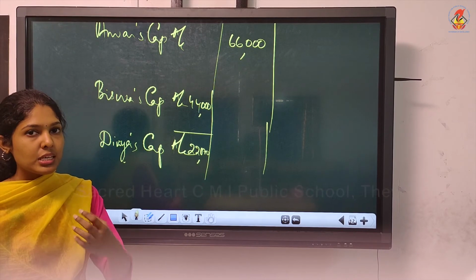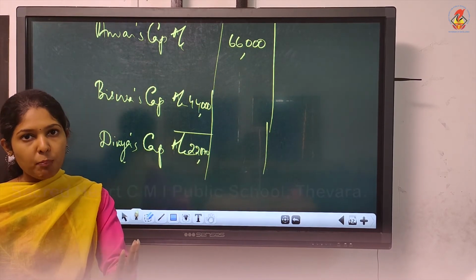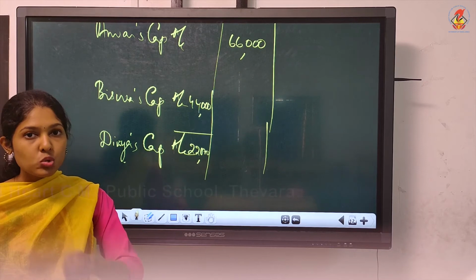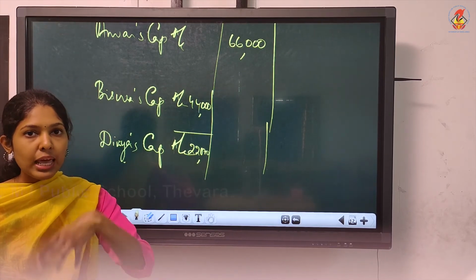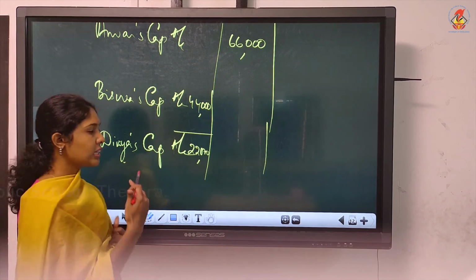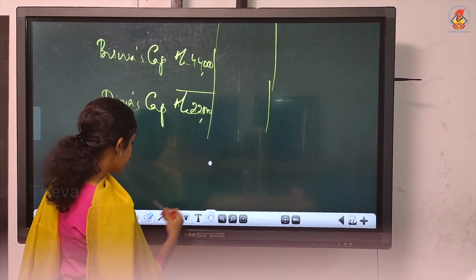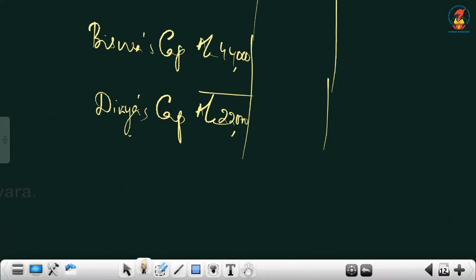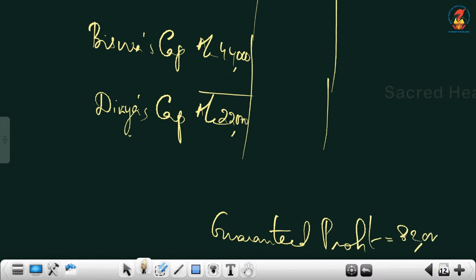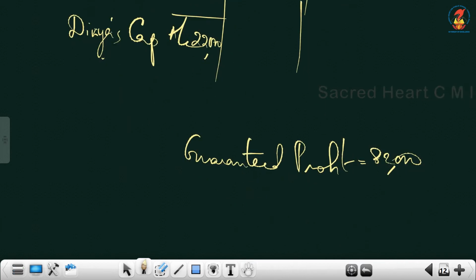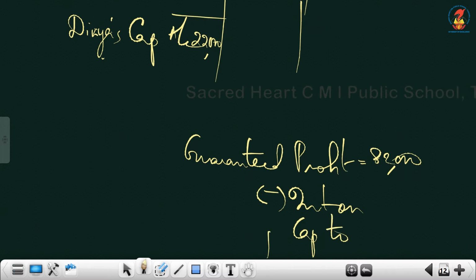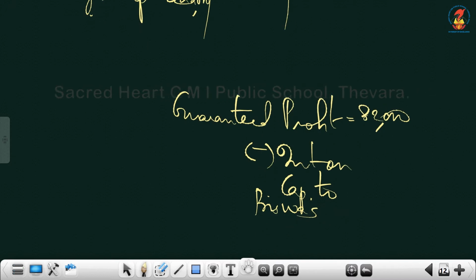So what you have to do is, salary they have excluded already, so no problem. But interest on capital, it is there again. So take it and you have to cancel it, I mean eliminate it, ignore it. So you have to deduct that interest on capital figure. So now the guaranteed profit, I'll show the calculation here. The guaranteed profit is 82,000, but should we pay this? No. That interest on capital, again we don't have to pay. So the less interest on capital to whom? Bishwas. Because this is the amount to be given to Bishwas.